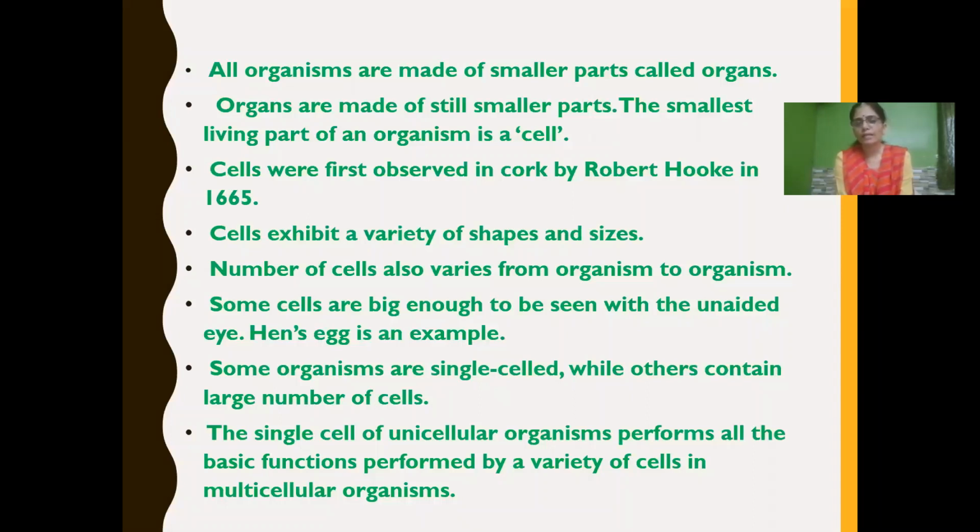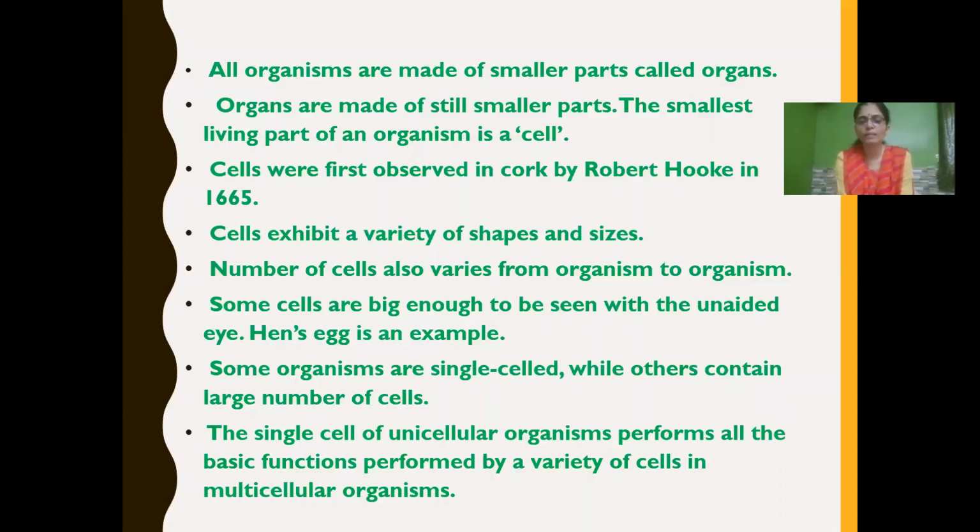Cells exhibit a variety of shapes and sizes. The number of cells also varies from organism to organism. Some cells are big enough to be seen with the naked eye, for example, a hen's egg. Some organisms are single-celled. We call them unicellular organisms, while some other organisms are made of more than one cell, that is, a large number of cells.